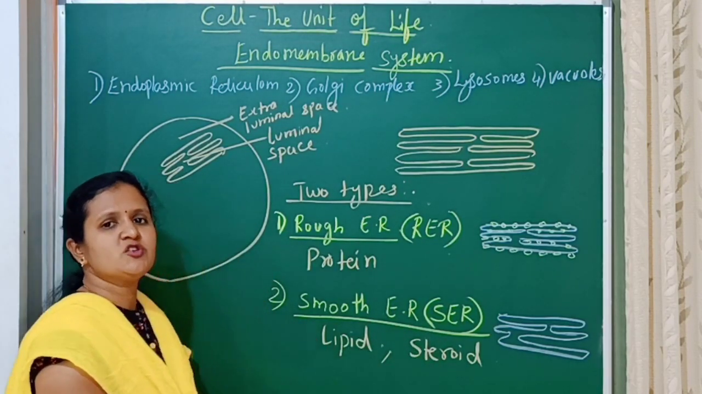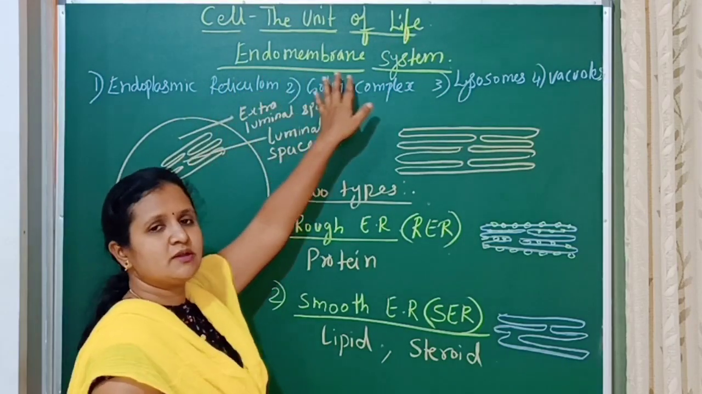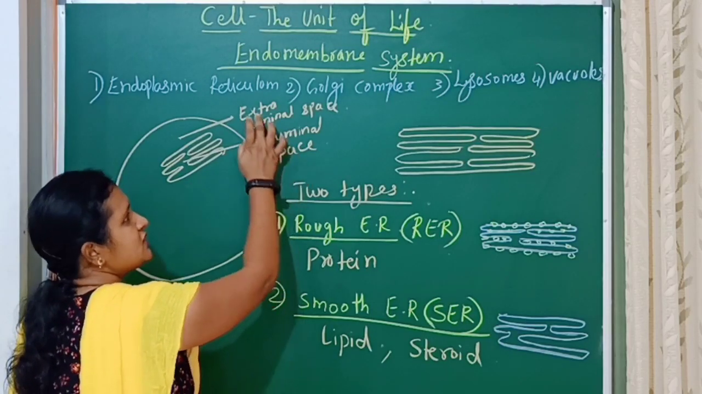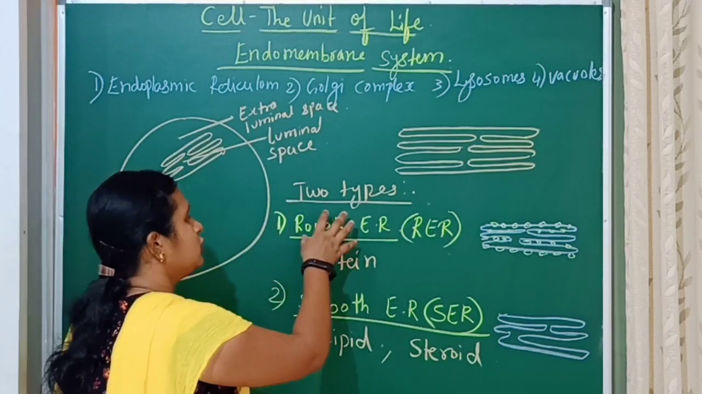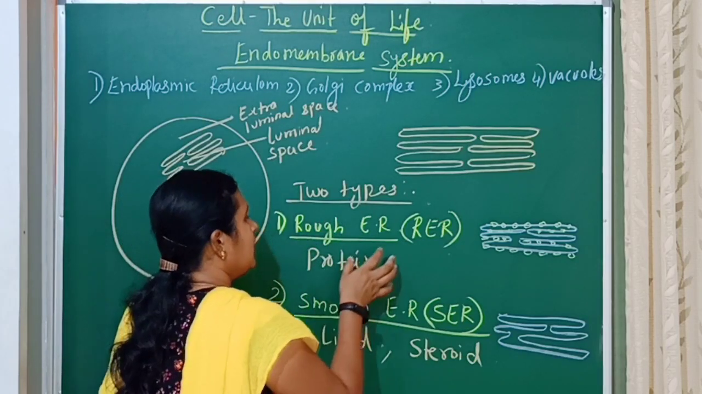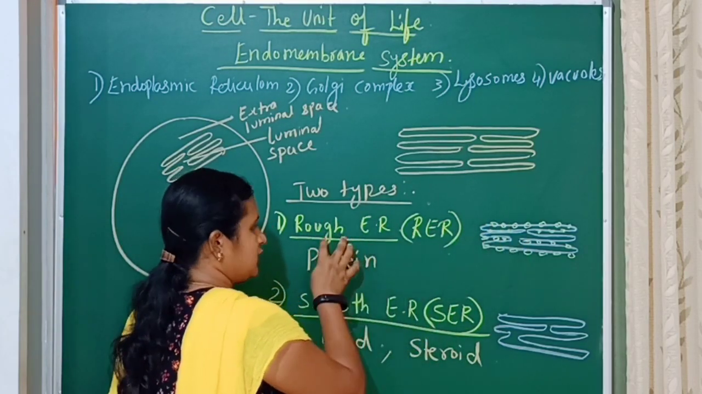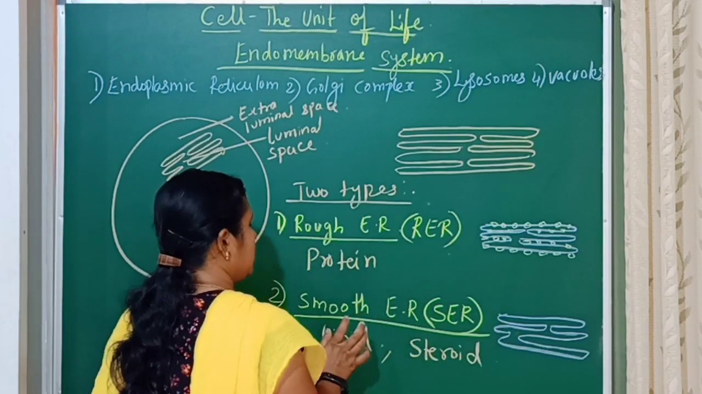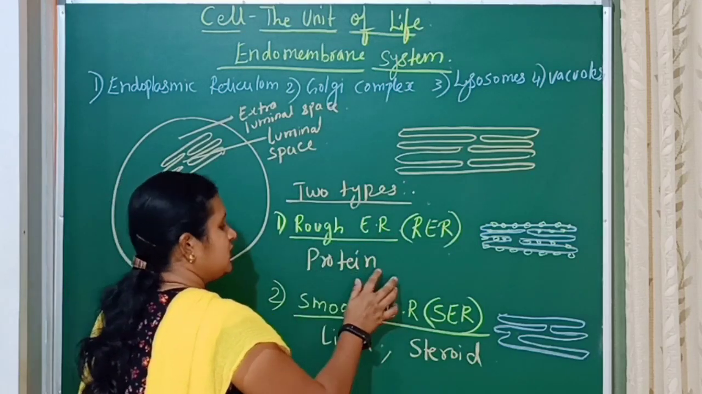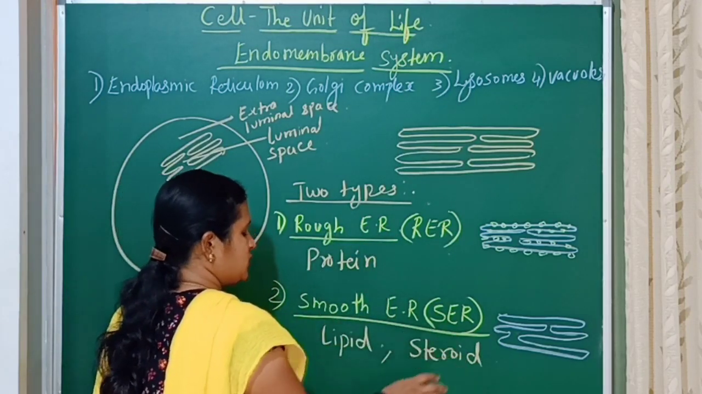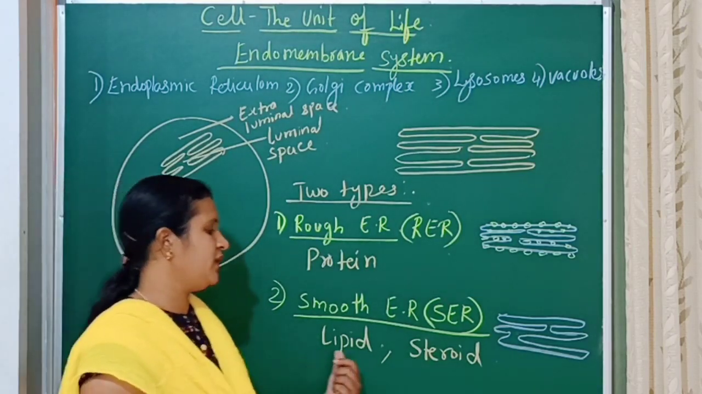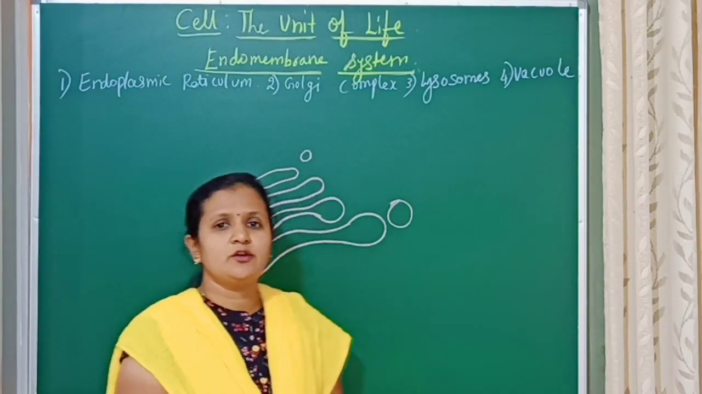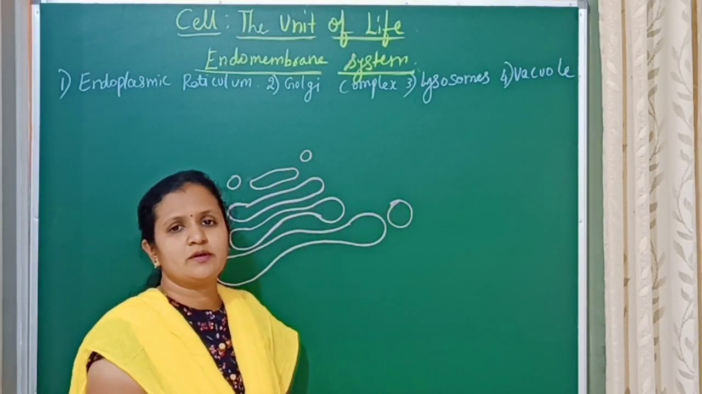So in this way, the endoplasmic reticulum comes under the endomembrane system and divides the space into luminal space and extraluminal space. There are two types: if ribosomes are present, rough endoplasmic reticulum, and if ribosomes are absent, smooth endoplasmic reticulum. Rough endoplasmic reticulum is involved in protein synthesis, and smooth endoplasmic reticulum is involved in the synthesis of lipids and also the steroid hormones.